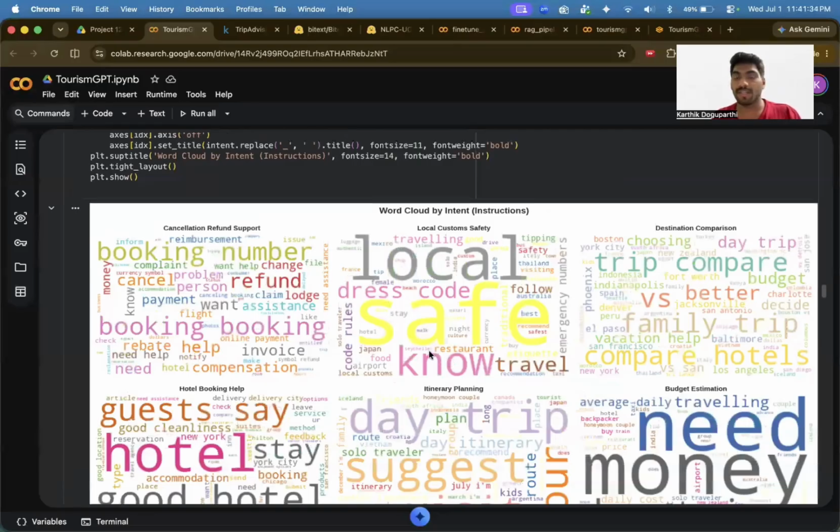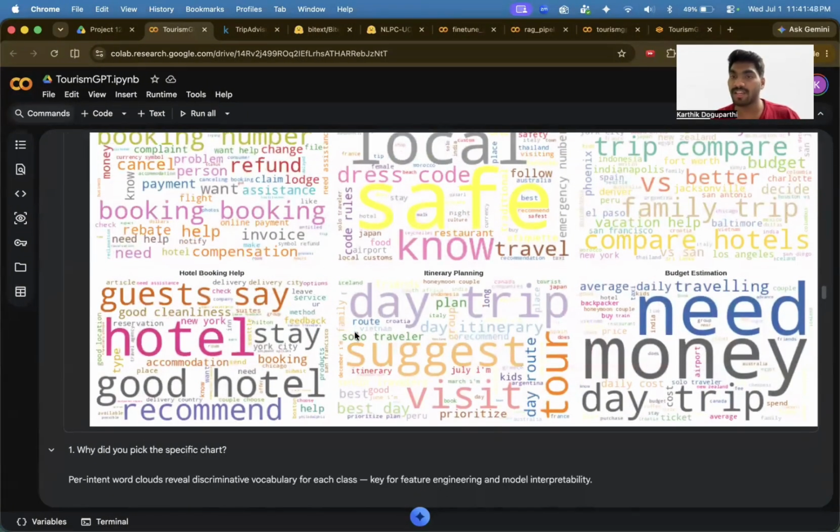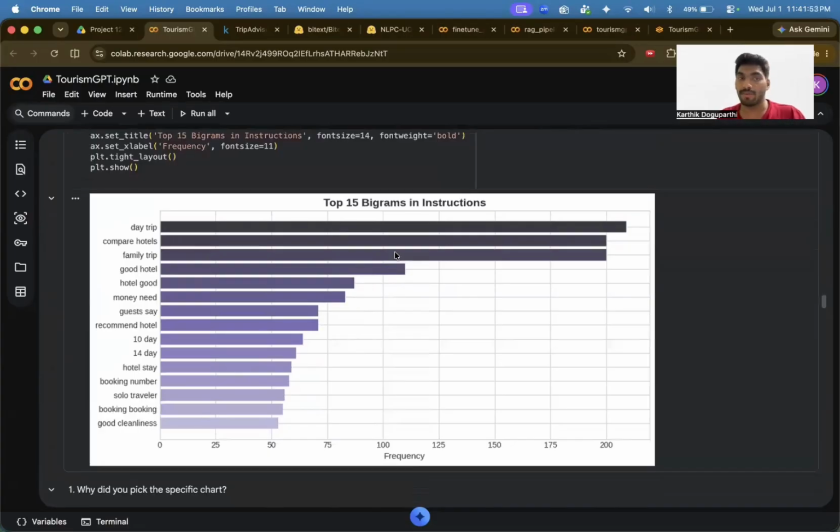And next comes the word intent, but this is with respect to each of the 6 different segments. As you can see here, safe, local, day, hotel, need, money, refund, and booking are mostly used in their specific sectors. What are the two-word pairs used most in my input instructions? That is day trip or compare hotels, which is what my client is giving as an instruction to my chatbot.